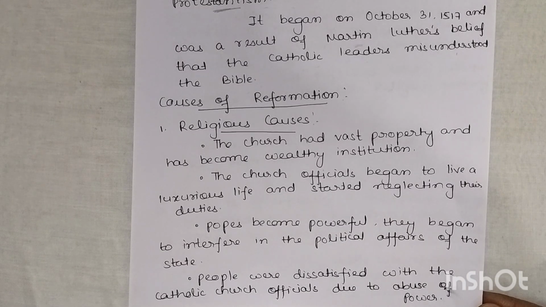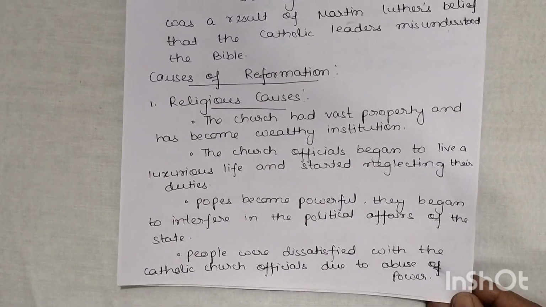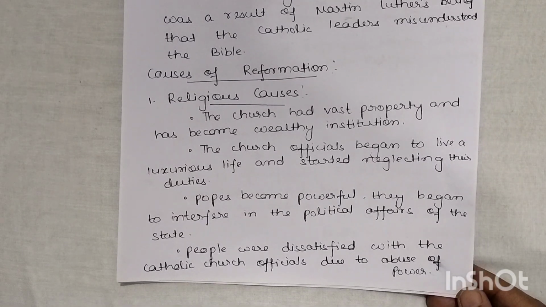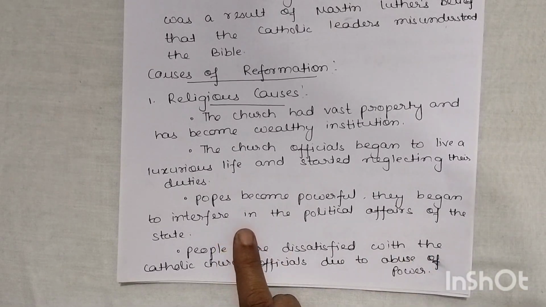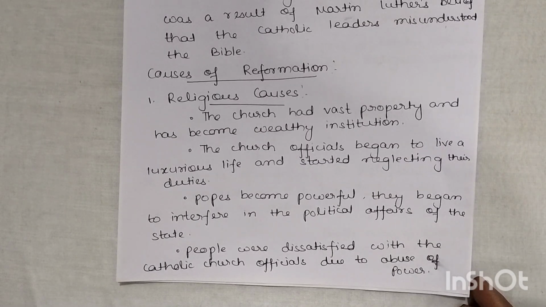Now, officials were meant to just look after the people and to share the religious belief, isn't it? But instead of that, they were living a luxurious life and started neglecting their duties. Popes became powerful, they began to interfere in the political affairs of the state. See here, the popes and the bishops became very powerful since they were running wealthy institutions also. Now they began to interfere in the political affairs of the state.